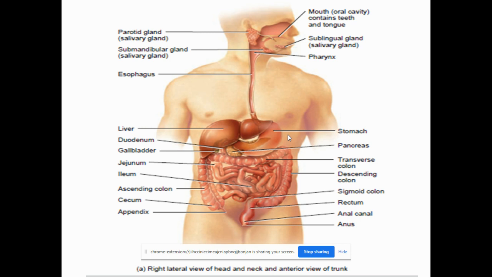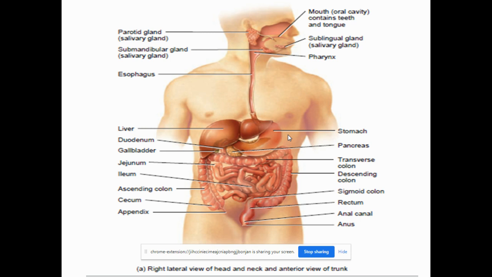So what is the secretion of the esophagus? Mucus. The food is completely surrounded by the mucus secreted by the esophagus. There are mucus secreting cells present in the inner lining of the esophagus. They secrete the mucus and coat the food so that it does not get stuck with the inner walls of the esophagus or any other regions of the digestive tract. It smoothly gets transported into the stomach.